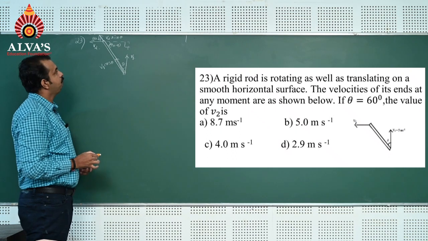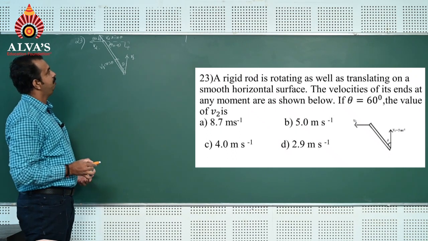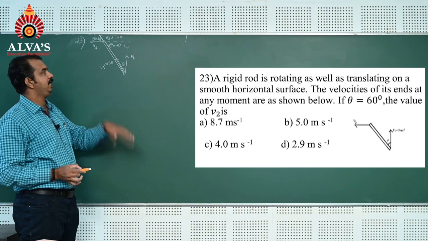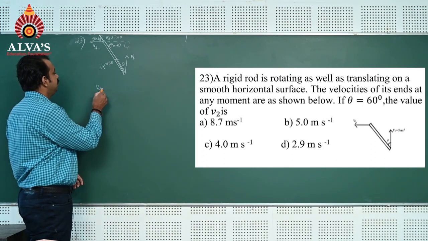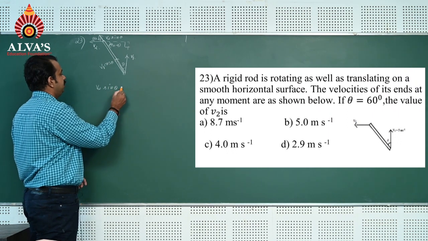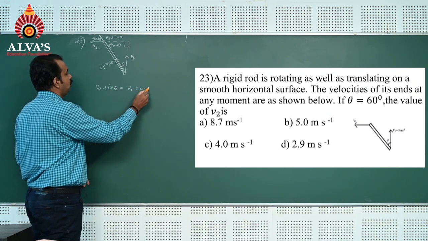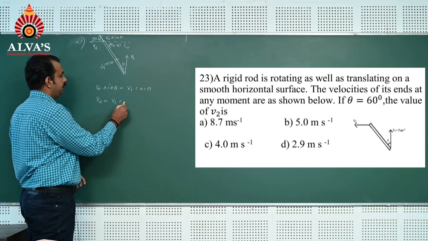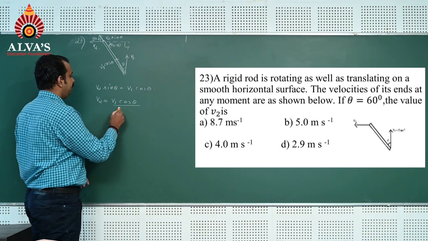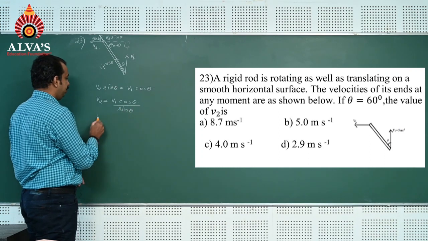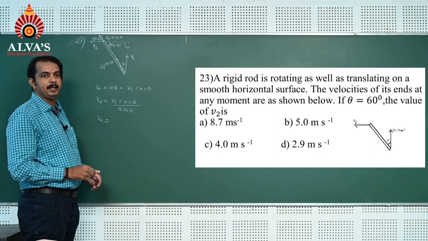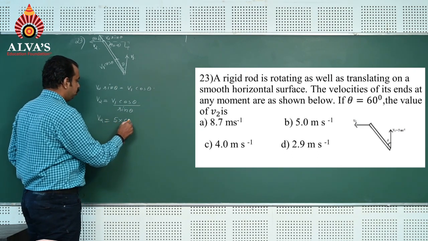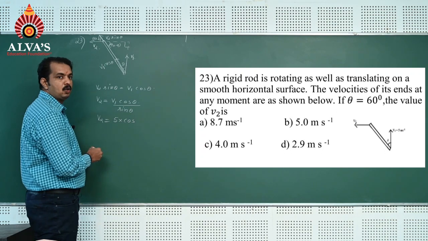In the question, the value of V2 is asked. As we have already discussed, velocity along the length of the rod at any instant of time is the same. So V2 sin theta is equal to V1 cos theta. That is, V2 is equal to V1 cos theta divided by sin theta. V1 is given as 5, so V2 is equal to 5 into cos 60 degrees